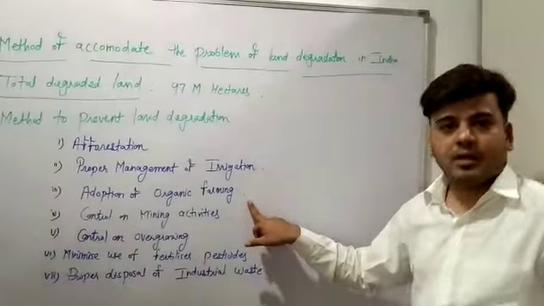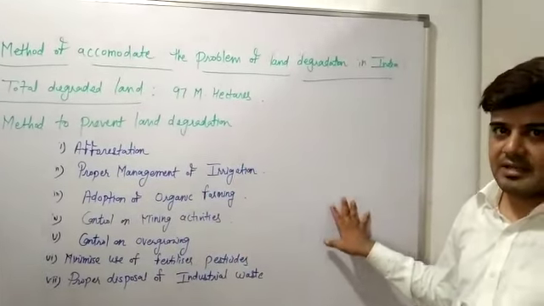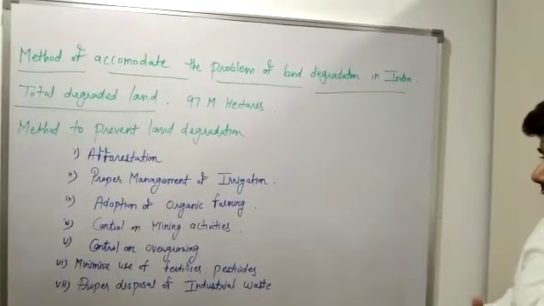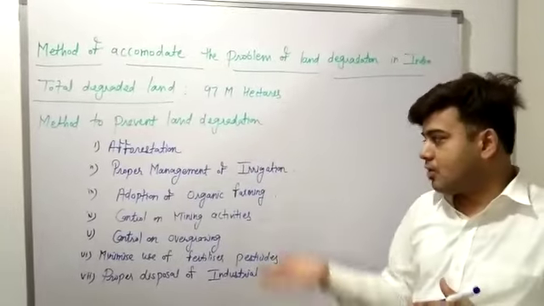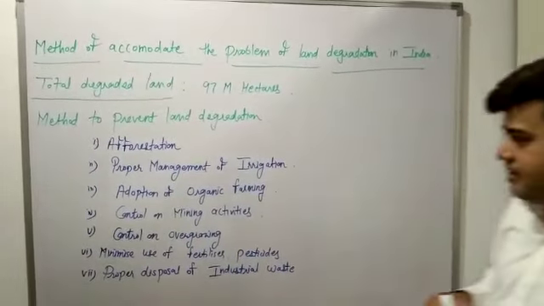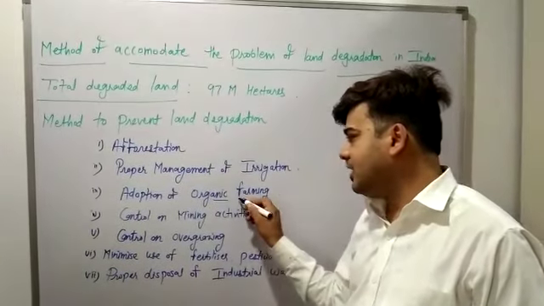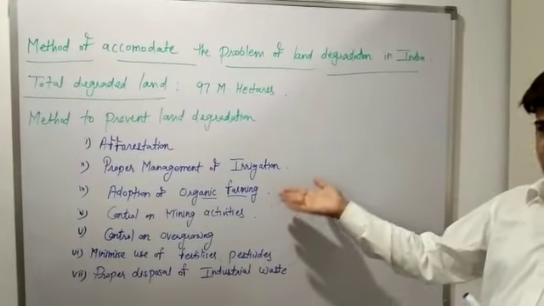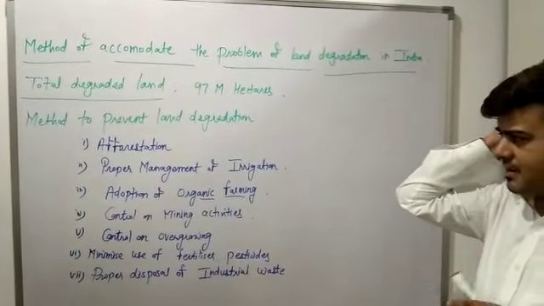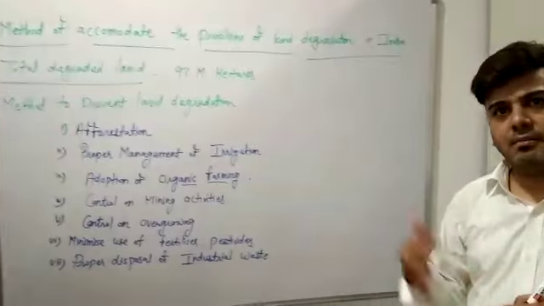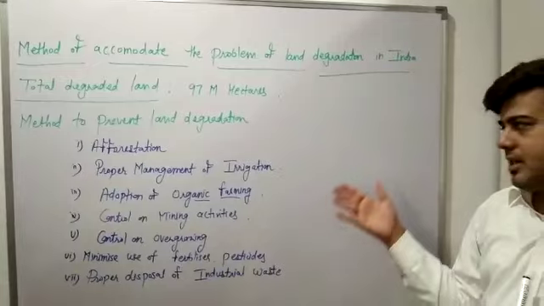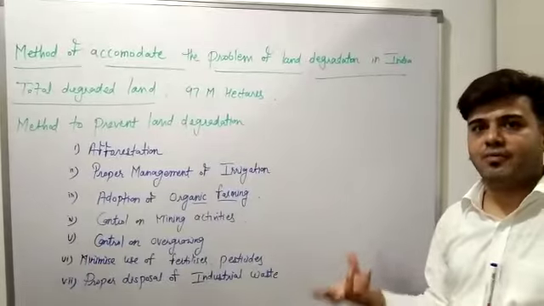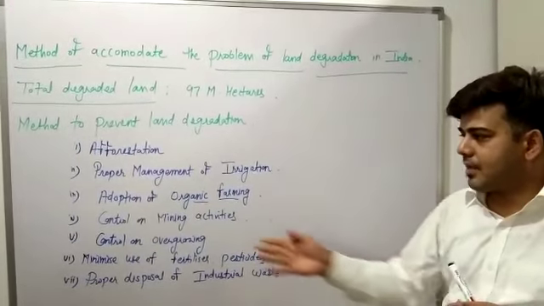Adoption of organic farming. I told you overdoses of chemical fertilizers and pesticides in the field is a very important cause of land degradation. So if farmers adopt organic farming, it is also very important. I will tell you in detail in the next topic. But at least you can know the meaning of that, so I will tell you. Adopting organic farming means adopting the natural way of farming, by using animal dung, cattle dung, peels of vegetables, as well as the natural way of farming is known as organic farming.